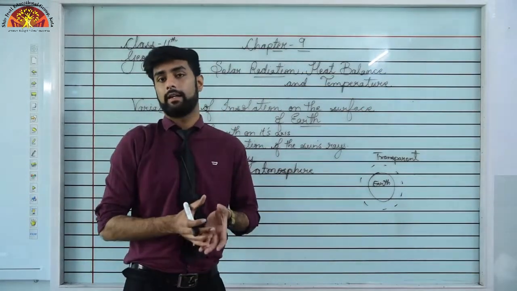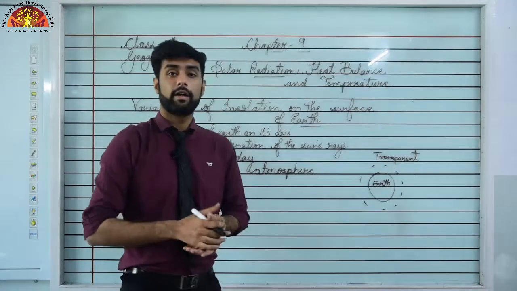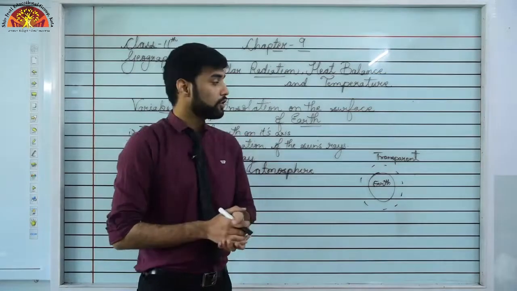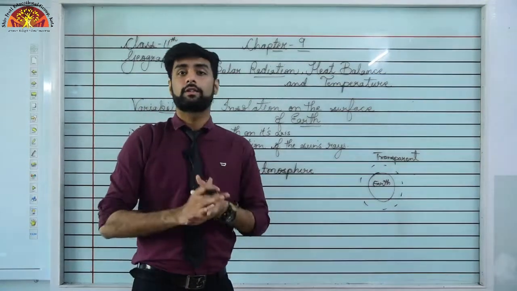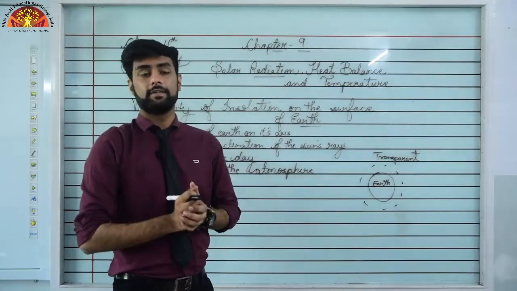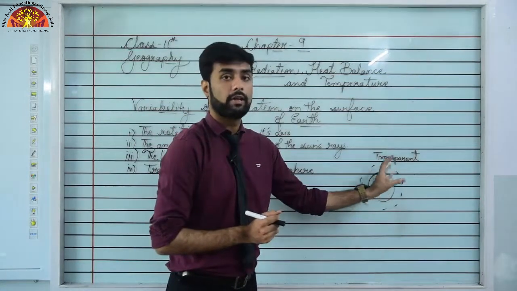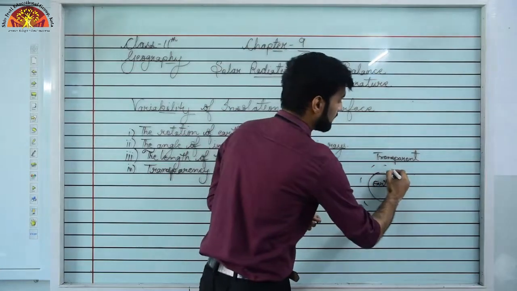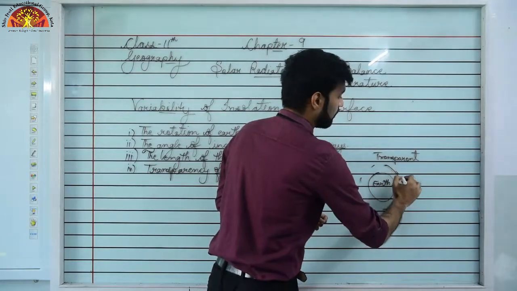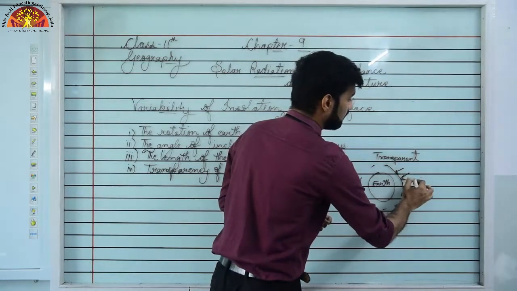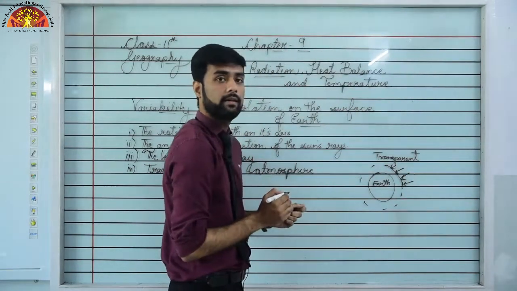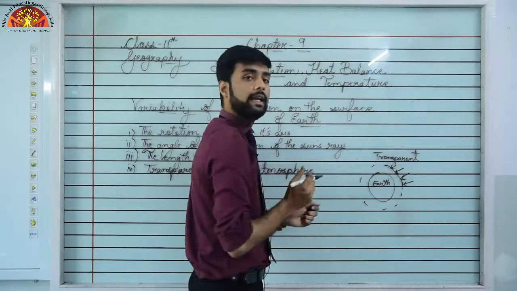There is a huge fire near your area. Or as you must be aware, there were fires in Australia and America recently, right? So what used to happen? The smoke that was rising there clouded the atmosphere in those areas, so the sunlight that was falling on those areas was now clouded. What happened? The sun's energy could not reach those areas. And what happened? They received less amount of heat.